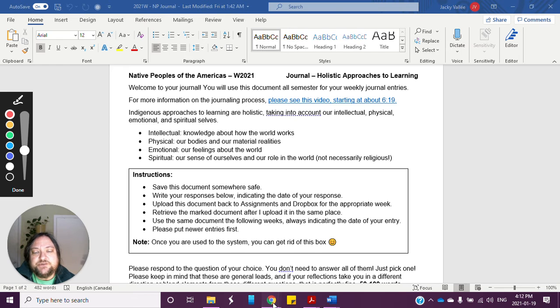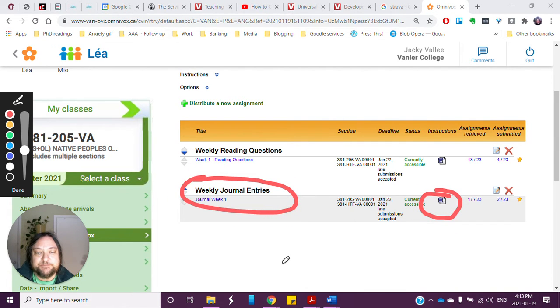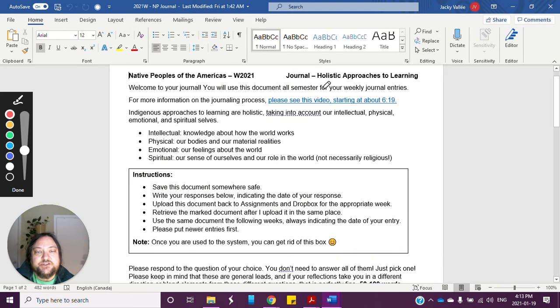Just a reminder, you can get the document under Assignments and Dropbox. That's under Leia, so there's a section called Assignments and Dropbox, and the document is right here under Weekly Journal Entries. If I look at the document with the instructions in it, there's a lot of stuff here. I'm not going to go over it all in detail, but I invite you to read this carefully. I'll call your attention to a couple of things.